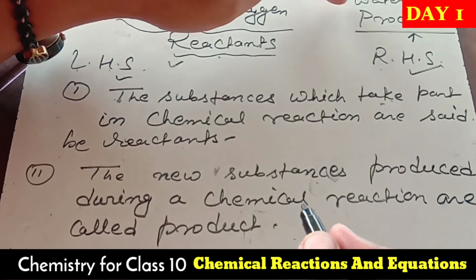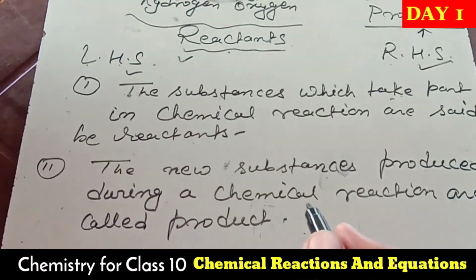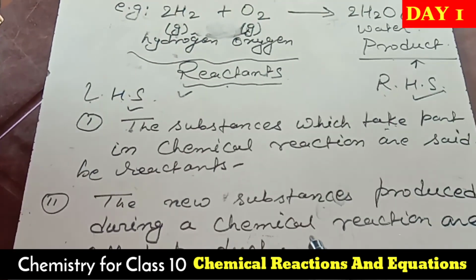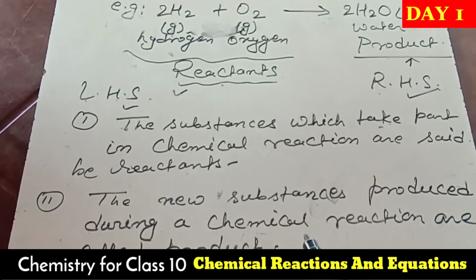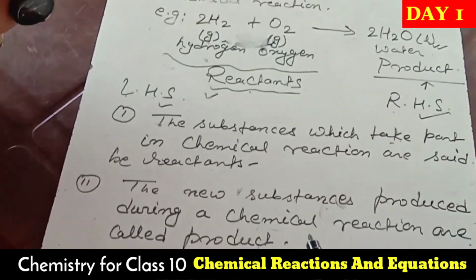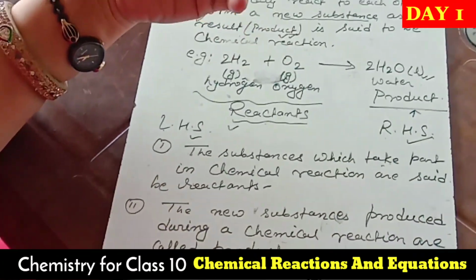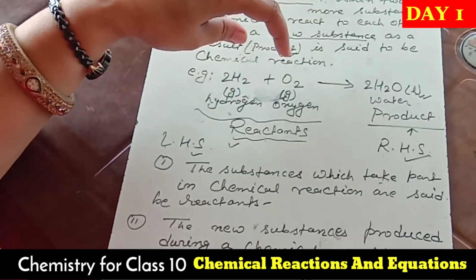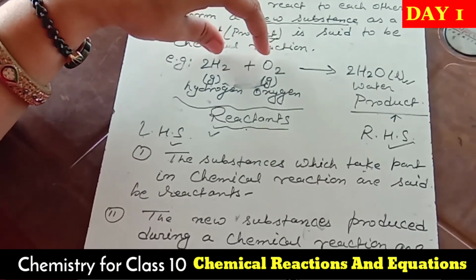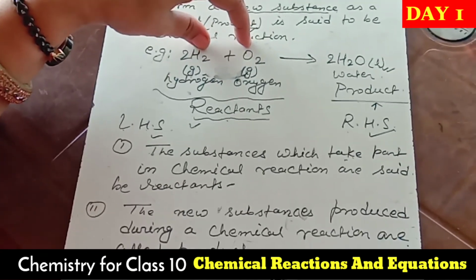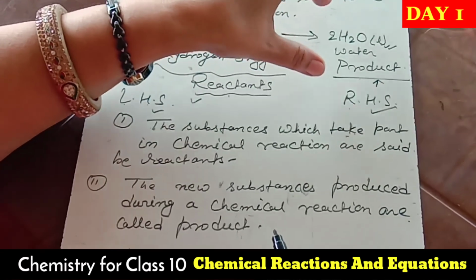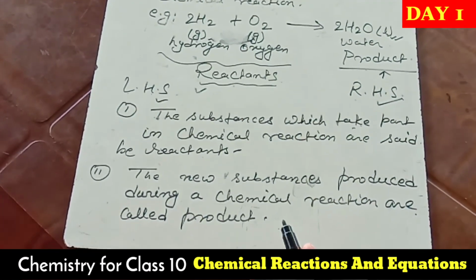Let's see here, students. Here it is a single product, but now we have to read many more reactions. That time we will get more than one product, two products. Our purpose is to prepare the main product, that is the main purpose, but along with the main product we will get some side products also. But as it is a very simple reaction, it is an example of combination also. When two substances combine together, they form a single substance. So it is much clearer, it is also an example of a combination reaction.